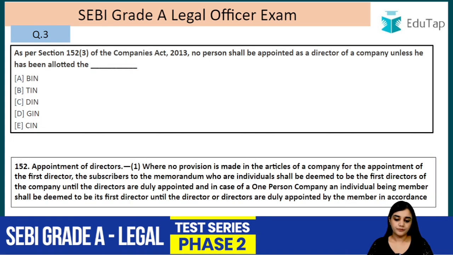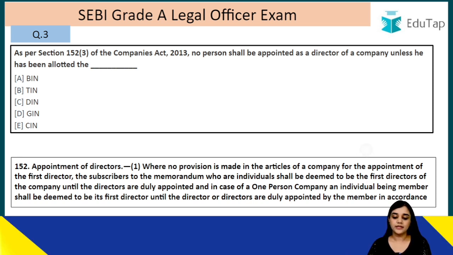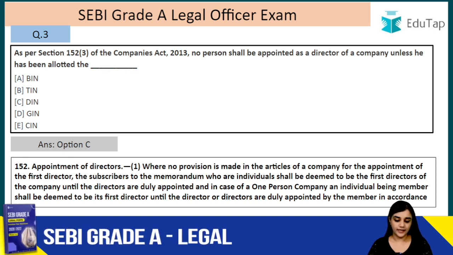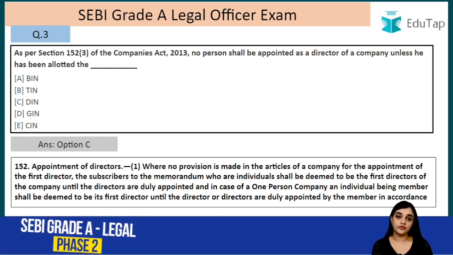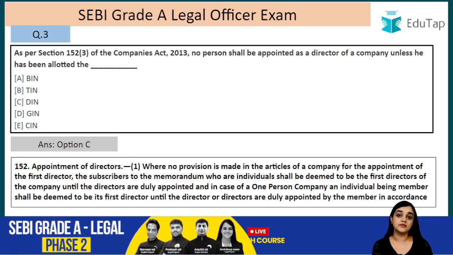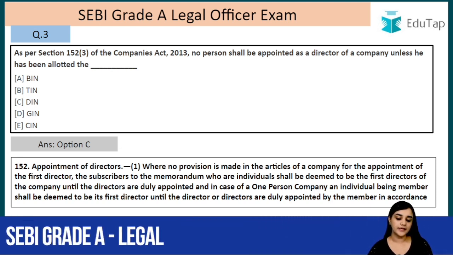Question number 3. As per section 152(3) of the Companies Act 2013, no person shall be appointed as a director of a company unless he has been allotted. The answer to this question is C, that is DIN number. So, where no provision is made in the articles of the company for the appointment of the first director, the subscribers to the memorandum who are individuals. So, when there is no provision mentioned in the articles, in that case the initial subscribers of the memorandum of the company who are individuals, only the individuals, shall be deemed to be the first directors of the company until the directors are duly appointed.